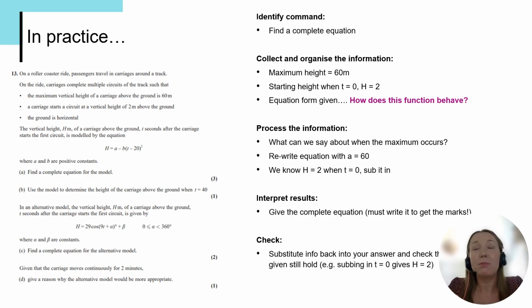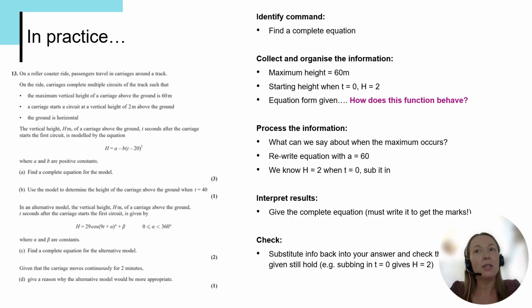We're then obviously going to need to do some processing here, and the process is really straightforward for this question. Once you've understood how these functions behave, it's really quite nice and easy to go, all right, well, obviously now a must be 60. I'm going to sub that in, rewrite my equation, and I know that h equals 2 when t equals 0, and I can sub that in to find the value of the other constant.